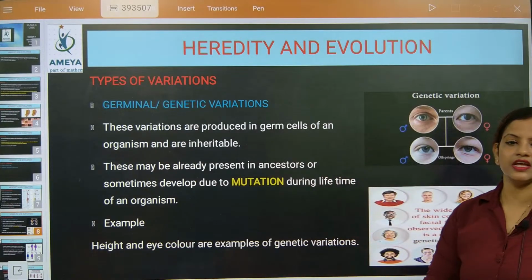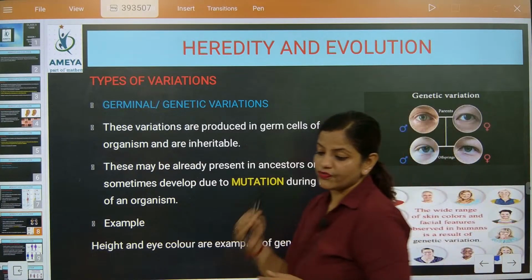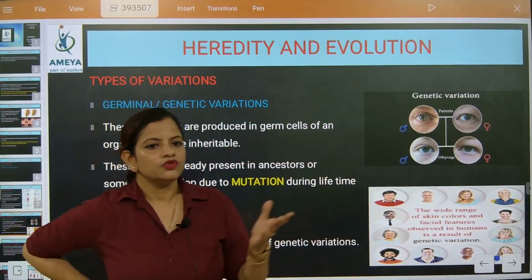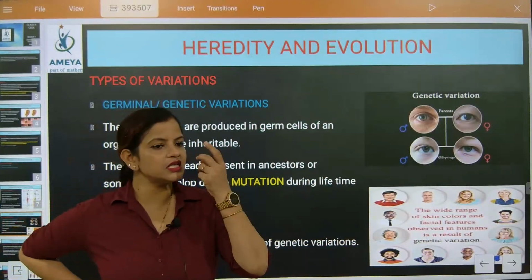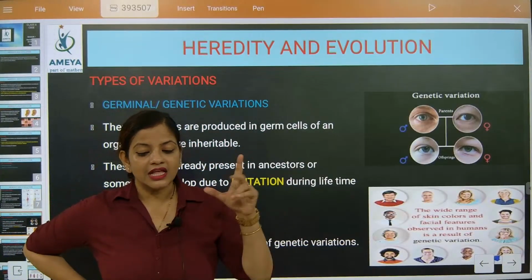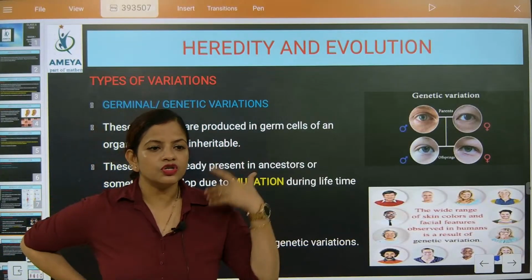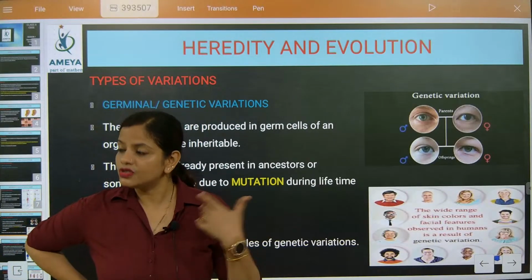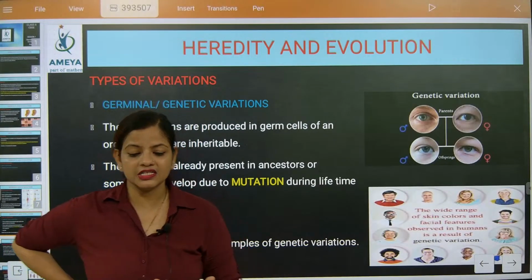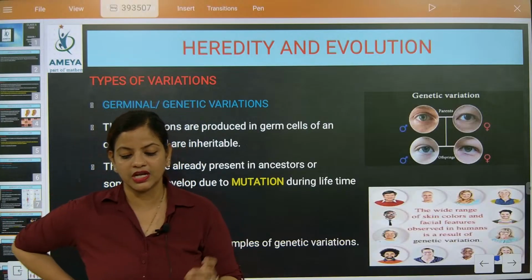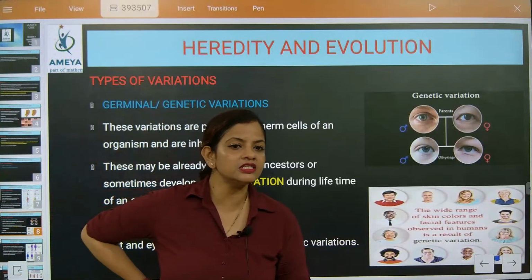Germinal or genetic variations, can you tell me the different types of genetic variations that will be present? First we will say eye color, that is the color of the pupil. Then we talked about the skin color, then the body design. Correct na? So different characteristics are there. Body design is going to bring the alleles. But hair color is also there. Absolutely correct. Hair color is also there.